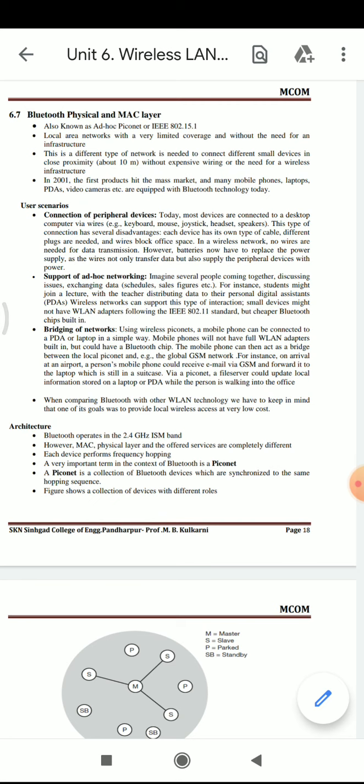In a wireless network no wires are needed for data transmission. However, batteries now have to replace the power supply, as the wires not only transfer data but also supply the